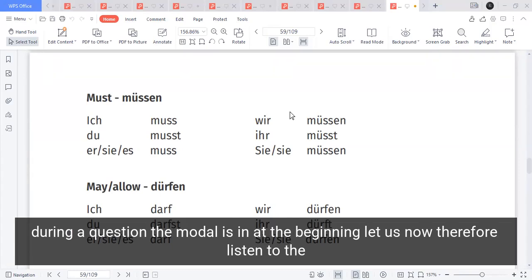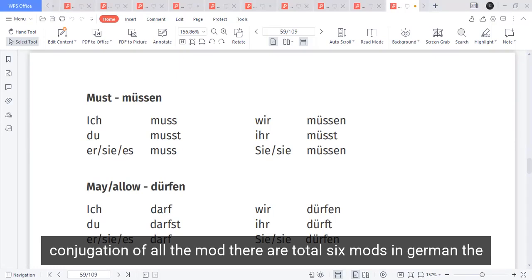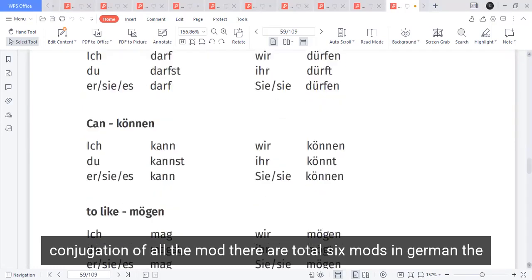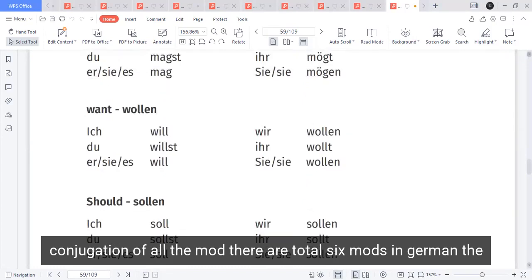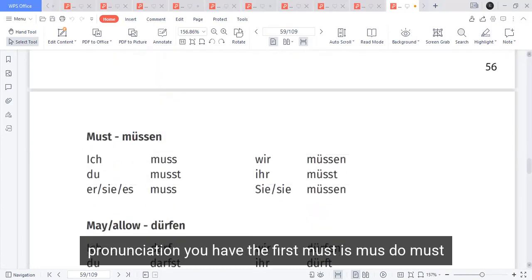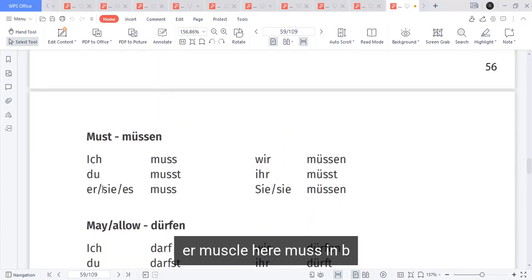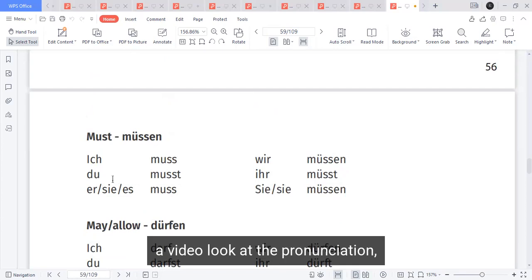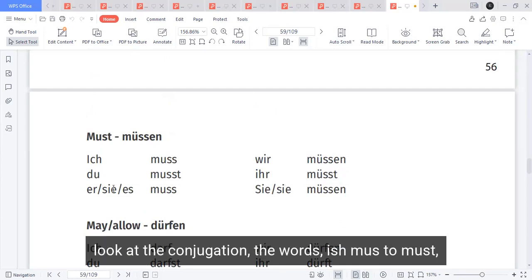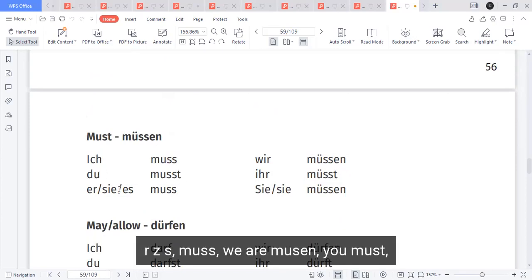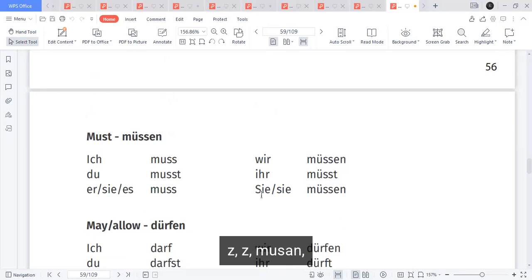Let us now listen to the conjugation of all the modal verbs. There are a total of six modal verbs in German. Let us learn the pronunciation. We have the first modal verb as must. Listen. Ich muss, du musst, sie muss, wir müssen, ihr müsst, sie müssen. You can pause the video and look at the pronunciation and the conjugation of the verbs. Ich muss, du musst, es muss, wir müssen, ihr müsst, sie müssen.